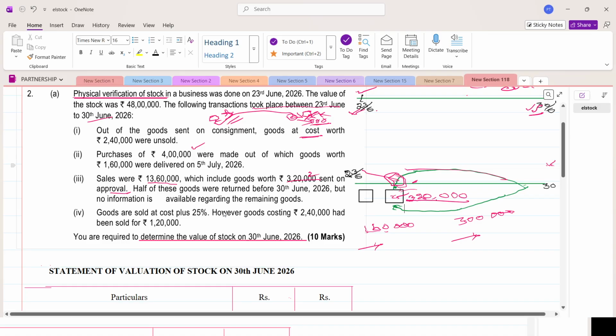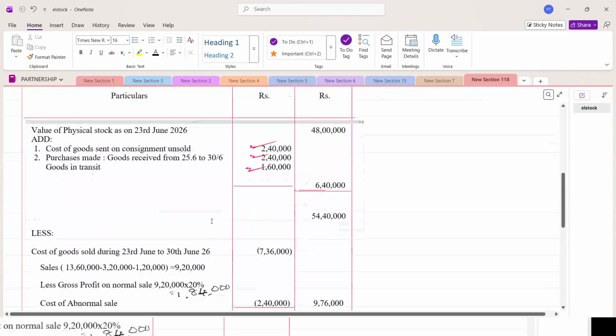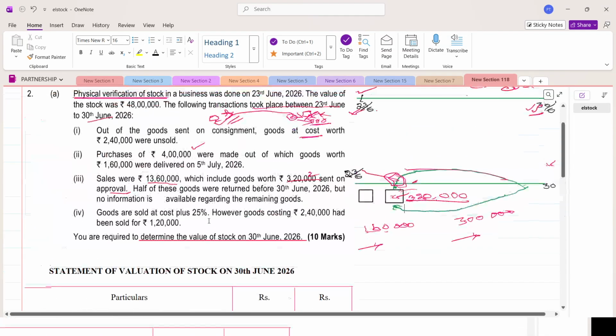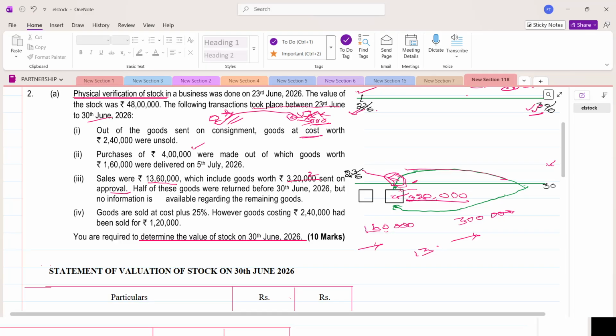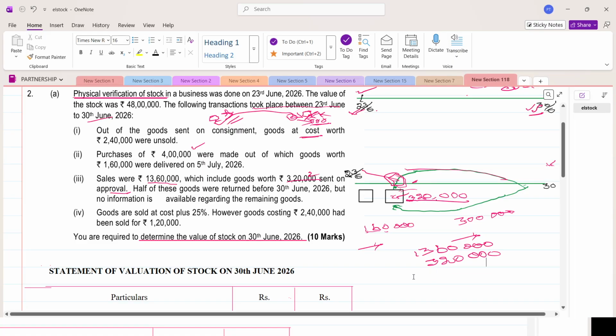So we have to remove first 3,20,000 because it is not a sale. Okay. Then we have to take out the abnormal sale 1,20,000. So we are left with only 9,20,000. See here, 13,60,000 is our sales. So 3,20,000 we are taking out because it's not a sale.